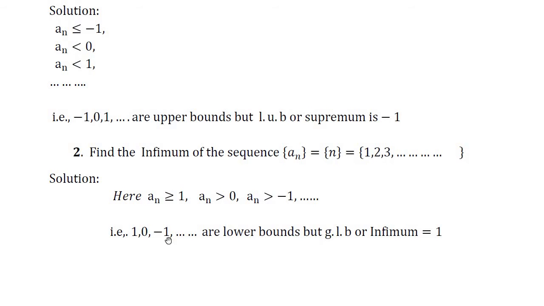Among these lower bounds, 1 is the greatest number satisfying the condition of lower bound. That's why 1 is generally called the greatest lower bound or infimum of the sequence an.